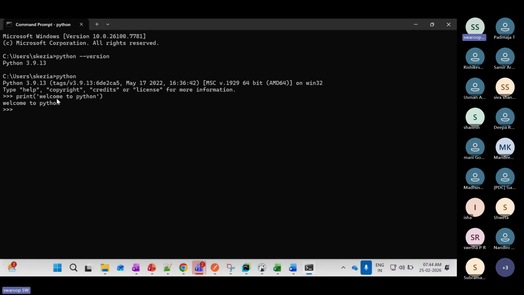It is just printing Welcome to Python. It's very easy. This is a very basic program we are doing. I'm just saying print Welcome to Python, and it's just printing Welcome to Python. After that, if you want to print Hello World, you can pass it not only with single quotes, you can pass it with double quotes as well. That is also acceptable. So if you see here, Hello World, it is also printing.